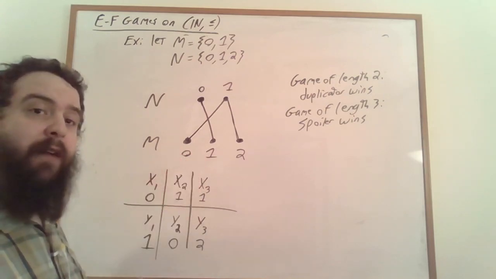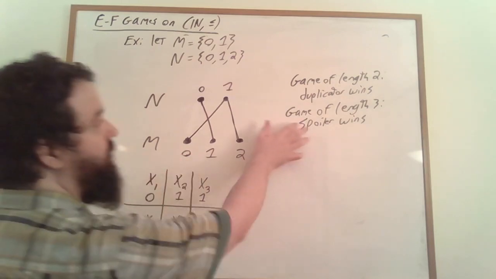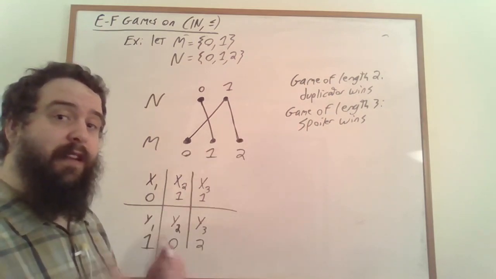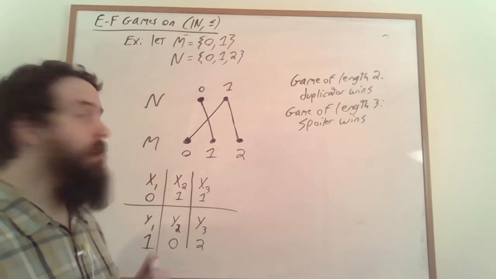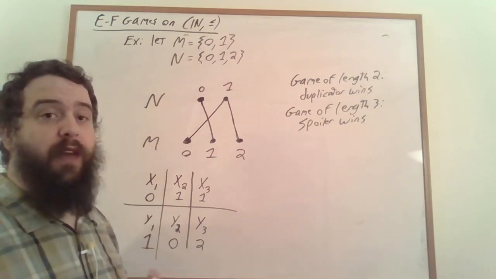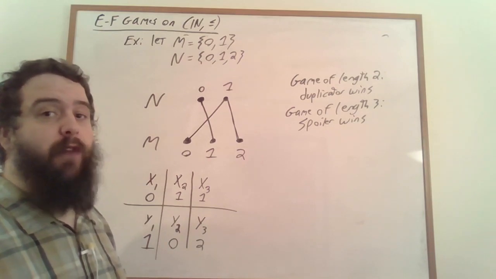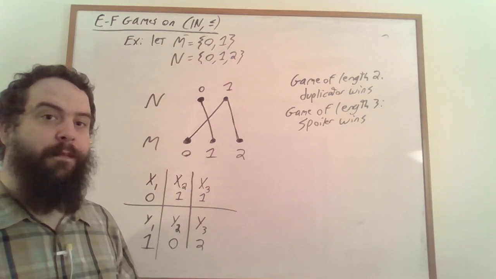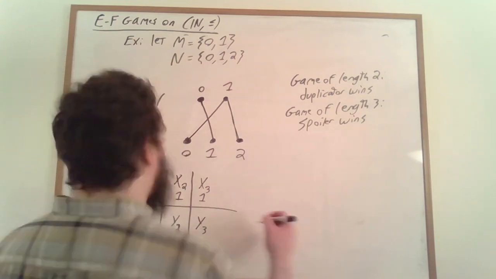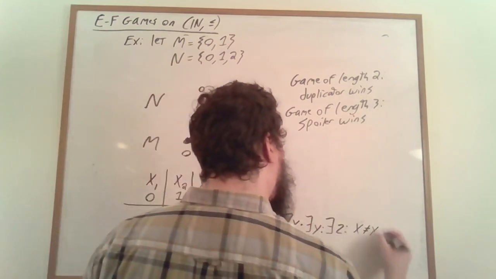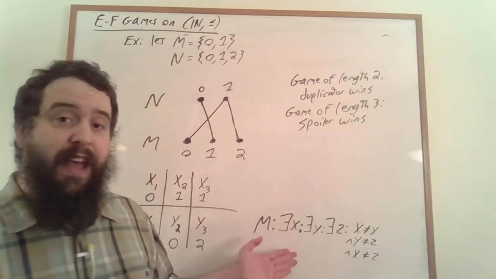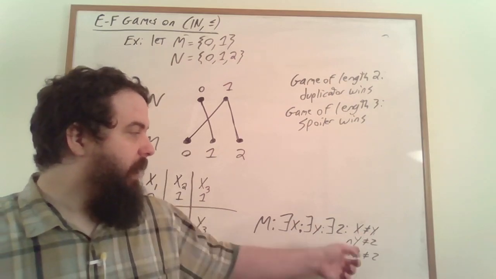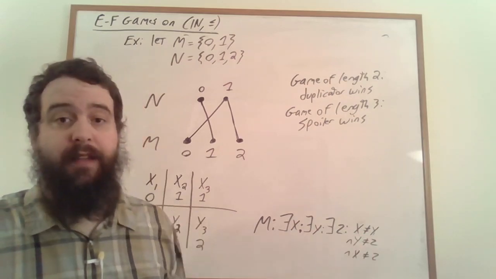By our fact about Ehrenfeucht-Fraïssé games, the fact that Spoiler wins the game of length 3 tells us that there is a formula, a sentence of quantifier depth 3, that's true of one structure and false of the other, that distinguishes the two structures. If you like, you can take a moment to try to figure out what that sentence is. So that sentence is that within M, there exists an x, there exists a y, and there exists a z, such that x is not equal to y, and y is not equal to z, and x is not equal to z.